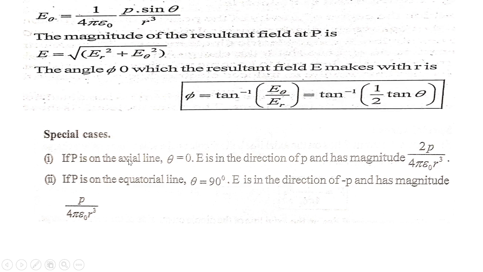If P is on the axial line, theta equals 0. E is in the direction of p and has magnitude 2p upon 4 pi epsilon 0 r cube. If P is on the equatorial line, theta equals 90 degrees. E is opposite to the direction of p and has magnitude p upon 4 pi epsilon 0 r cube.